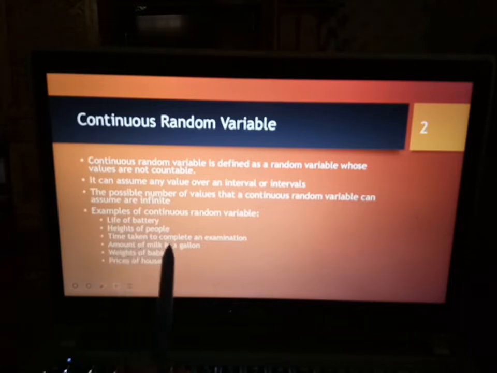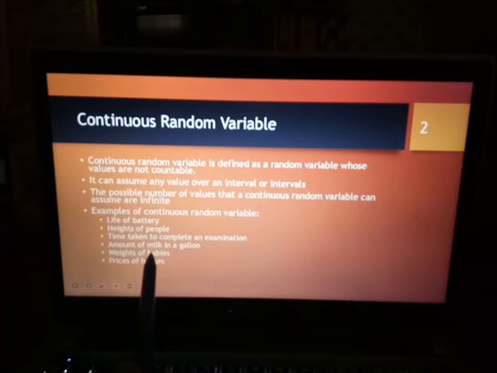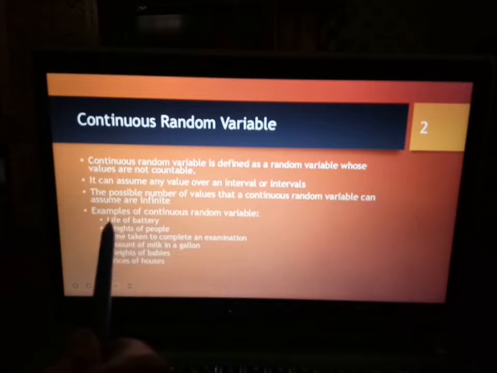Amount of milk in a gallon is also a continuous random variable. Weight of babies can also take decimal numbers. Prices of houses, 240,634 ringgit dan 60 sen, so it can take decimal numbers. These are all examples of continuous random variables.